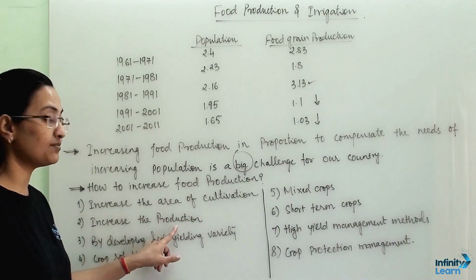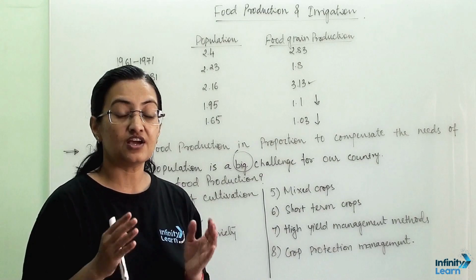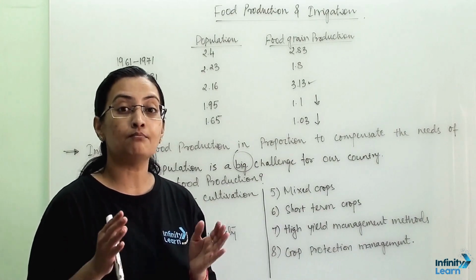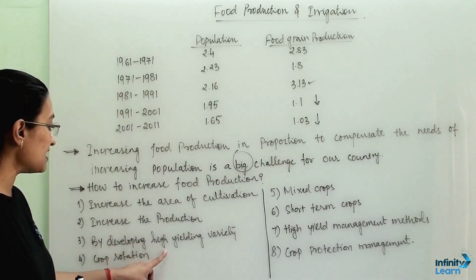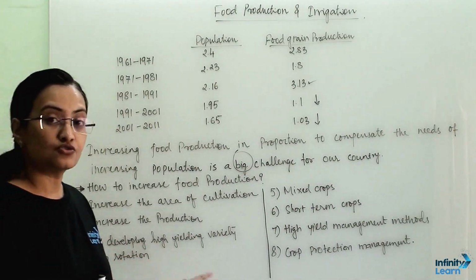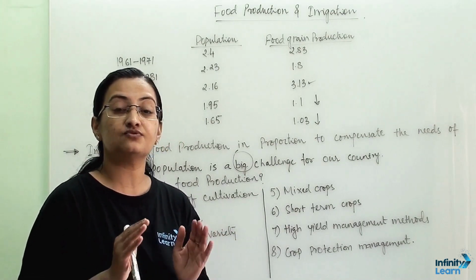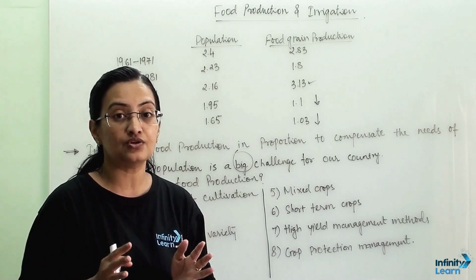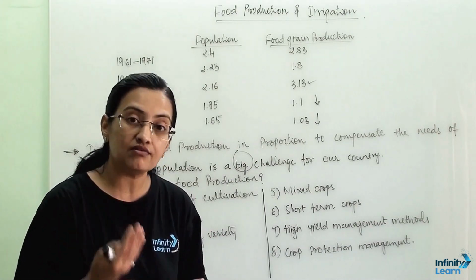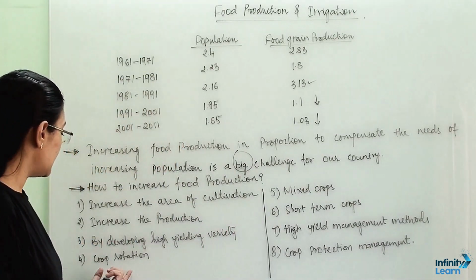Second, increase the production. Over a period of time, in one particular crop cycle, we should get maximum yield by developing high yielding varieties. So if we are taking one particular crop and we can see that the yield is very less, then we have to do some research on those particular grain varieties and develop varieties which will give us high yield.